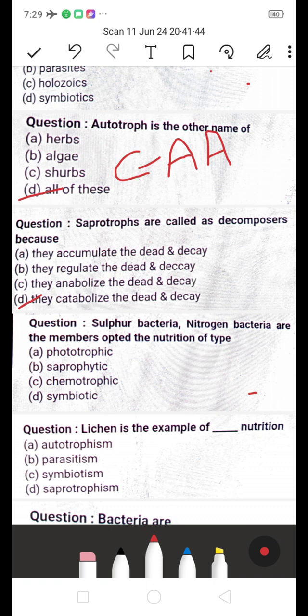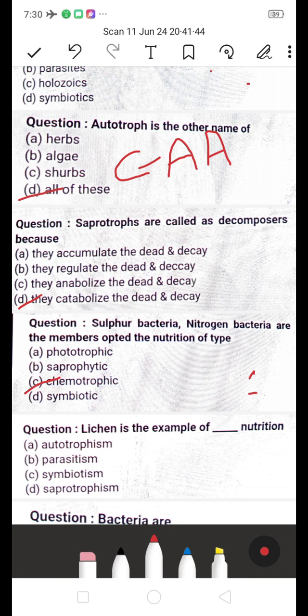Next one, sulfur bacteria and nitrogen bacteria are members obtaining nutrition of which type? Is it A, phototrophic, B, saprophytic, C, chemotrophic, or D, symbiotic? Which is the right answer? Sulfur bacteria and nitrogen bacteria are the chemotrophic type. This is the right answer because these organisms obtain their energy from chemical reactions. So these are chemotrophic.